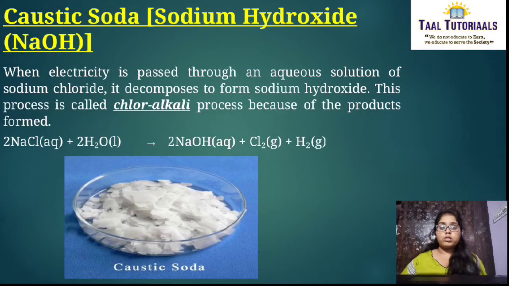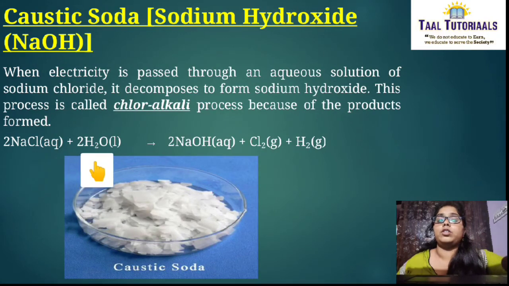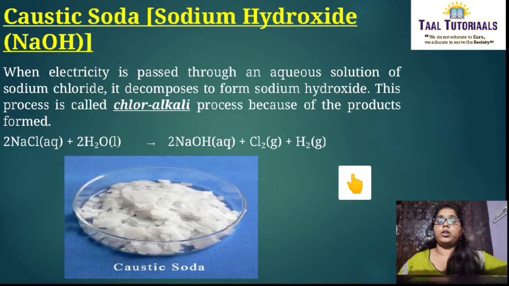Caustic soda. Caustic soda is also known as sodium hydroxide, that is NaOH. When electricity is passed through an aqueous solution of sodium chloride, it decomposes to form sodium hydroxide, chlorine and hydrogen. This is the decomposition reaction. This process is also known as the chlor-alkali process because of the products formed. You can see the reaction here: NaCl plus H2O gives NaOH, Cl2 and H2. This is how caustic soda is formed.